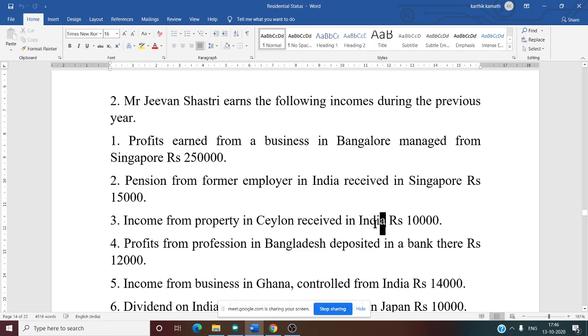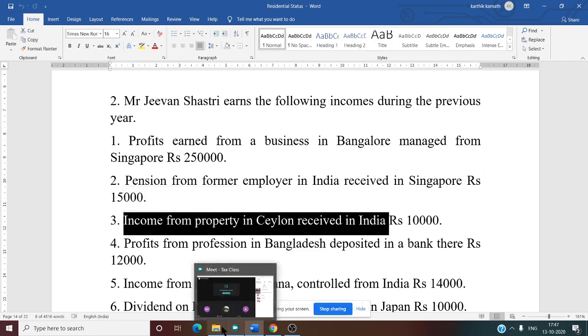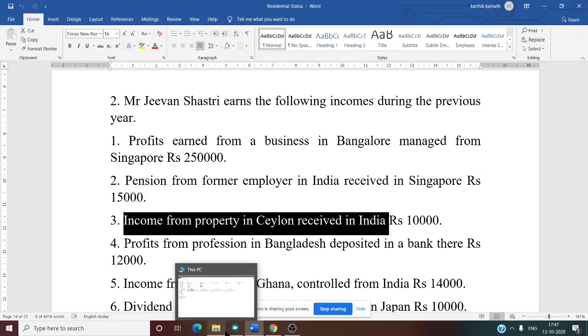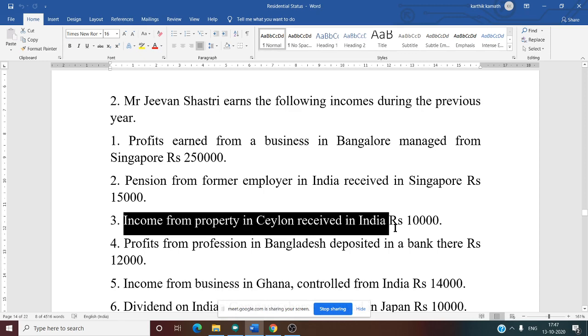Now third one. Income from property in Ceylon received in India. Anuj, tell me. Where does Ceylon come? Sri Lanka, right? All are taxed, sir, because he received in India. Yes, correct answer. Here source is outside India, received in India, all three are taxed.